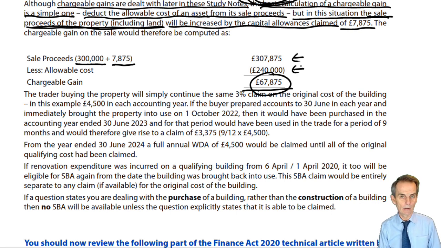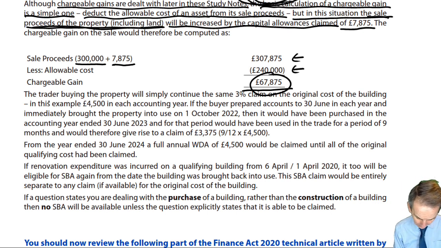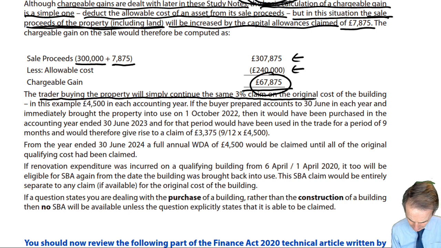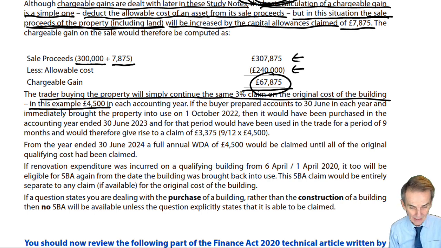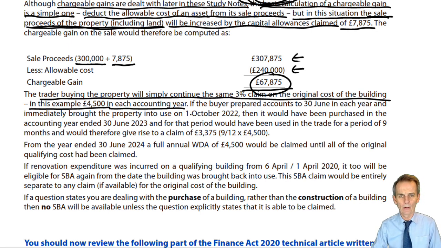What is the buyer now going to be able to claim? Well, thankfully, this too is a simple calculation because we've already done it. We pick up with the buyer what the vendor had in terms of an annual WDA. So the trader buying the property will simply continue the same 3% claim on that original cost of the building. Now we know that in our example, that's £4,500 in each accounting year. So for a full 12-month accounting period, it's £4,500.